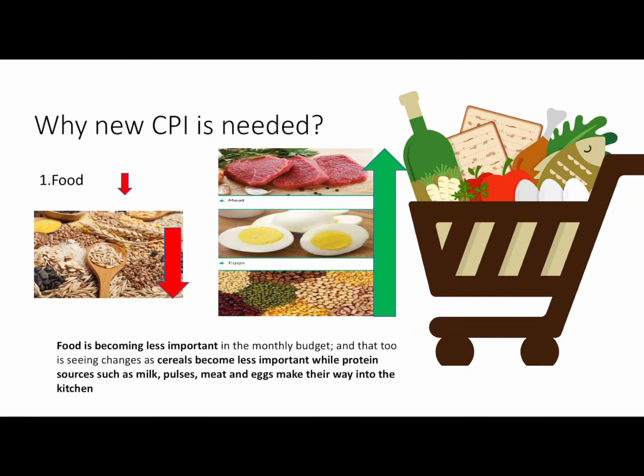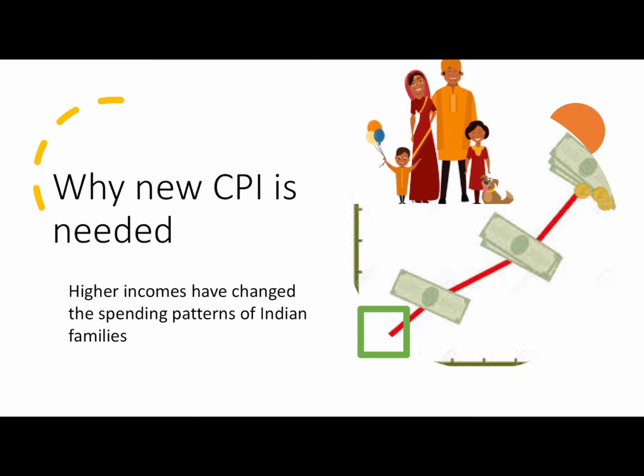So people are spending more on these items than on cereals. So naturally, the weight of these items in CPI has to be more than that of cereals, right? Similarly, the weight of other items is also reviewed on a periodical basis. Why? Because higher incomes have changed the spending pattern of Indian families.